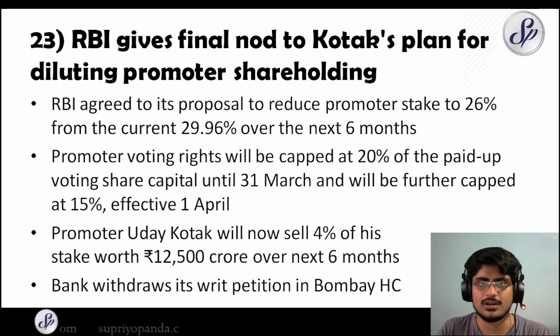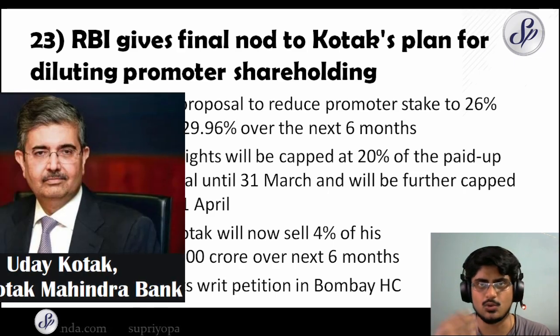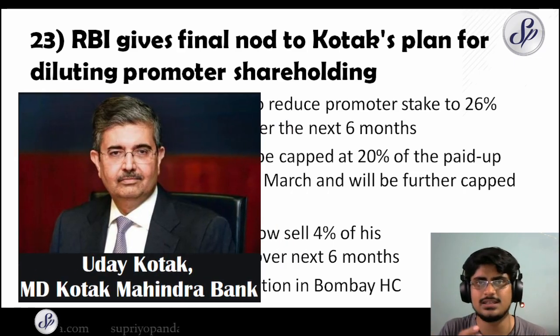RBI gives final nod to Kotak's plan for diluting promoter shareholding. Again, this Kotak Mahindra Bank contention issue had happened, and it was running for a long time. So what had happened was that Uday Kotak wanted to issue PNCPS, which is perpetual non-cumulative preference shares. So he wanted to dilute his stake. But the RBI told that no, you cannot do it, because if you do that, you are going to dilute your stake, but your voting power is going to remain. So he wanted to have more control.